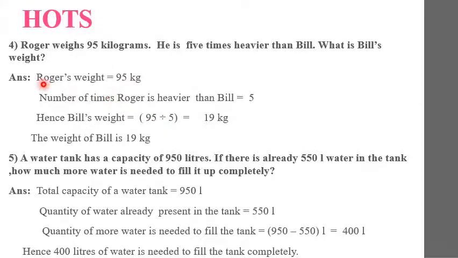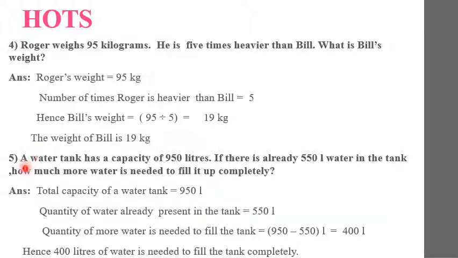Okay, so let's see first. Roger's weight is given, it is 95 kg, and the number of times Roger is heavier than Bill is also given. He is 5 times heavier than Bill. So what is Bill's weight? For this we need to divide Roger's weight by how many times he is heavier than Bill. So 95 divided by 5, the quotient is 19. So Bill is 19 kilograms. So the weight of Bill is 19 kilograms.